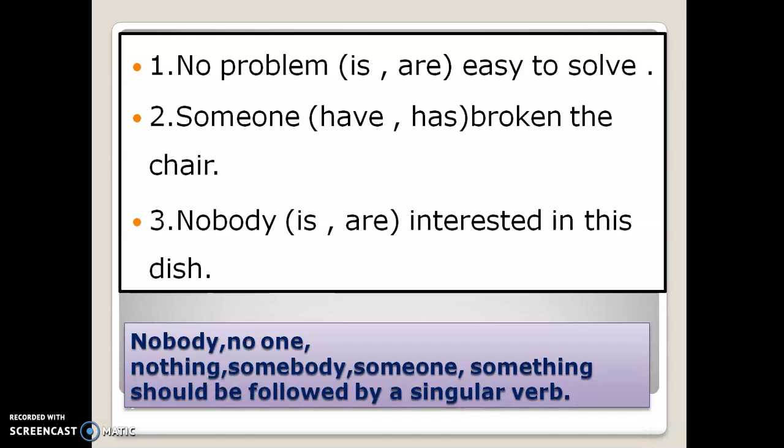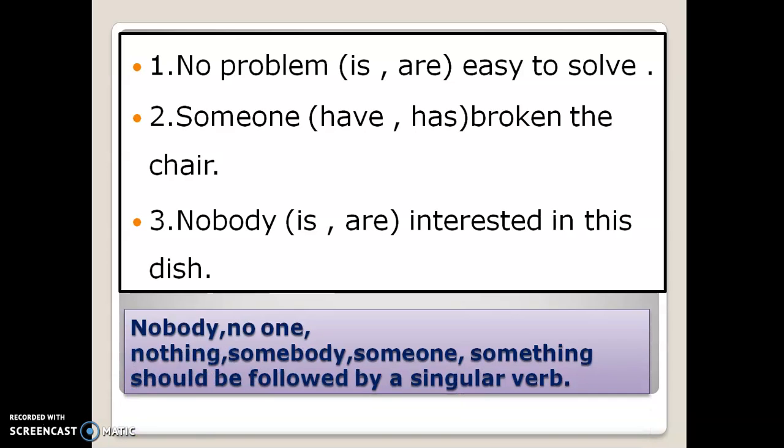Now you see in this one, nobody, no one, nothing, somebody, someone, something also should be followed by a singular verb. These are all called indefinite pronouns. So no problem is easy to solve. Someone has broken the chair. Nobody is interested in this dish. Okay? Right.